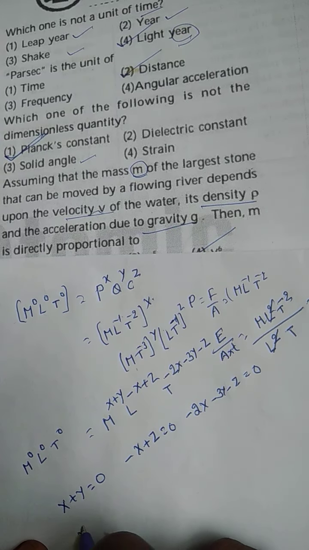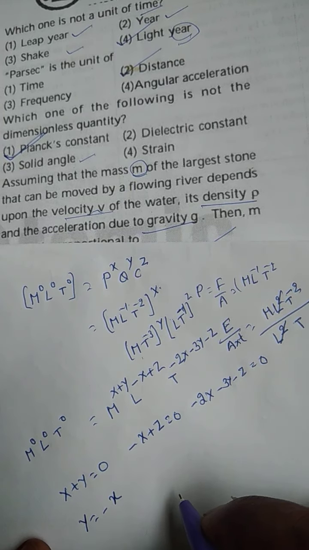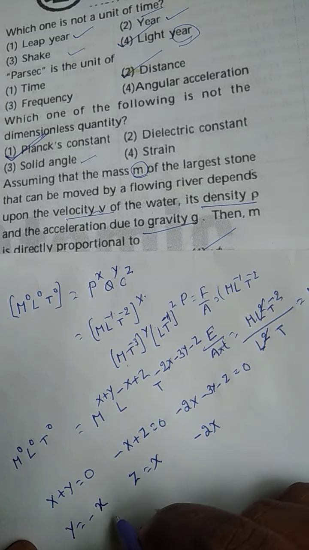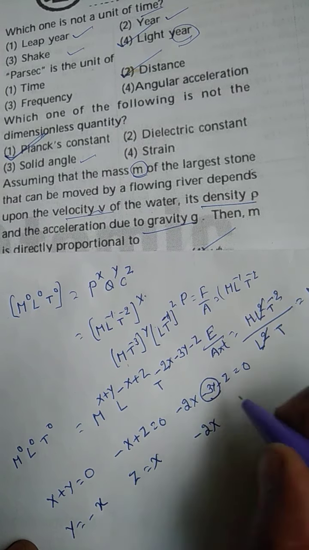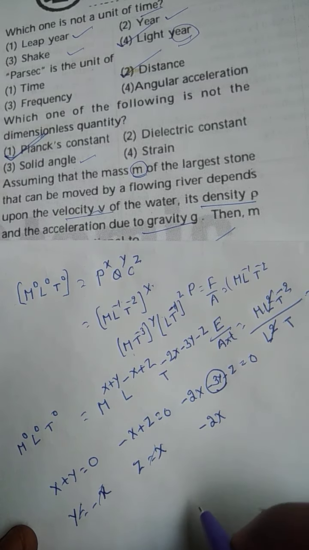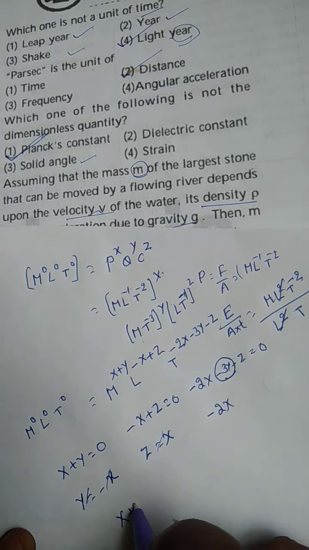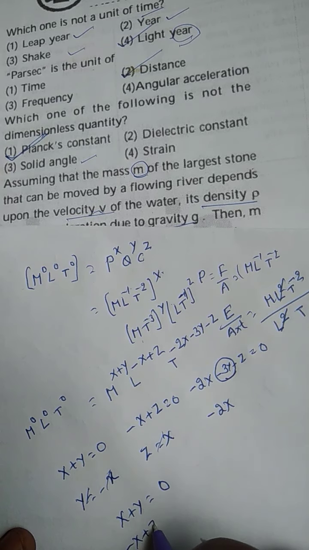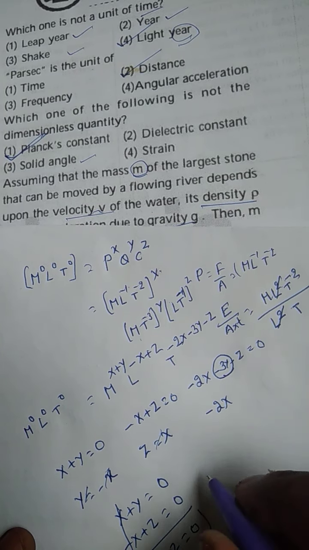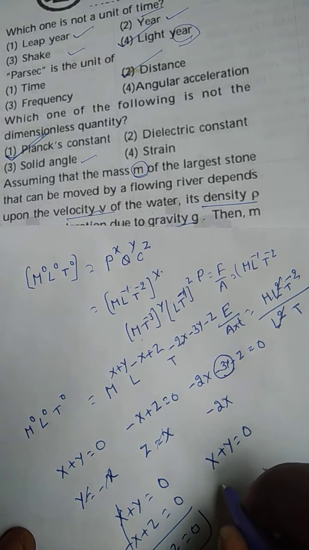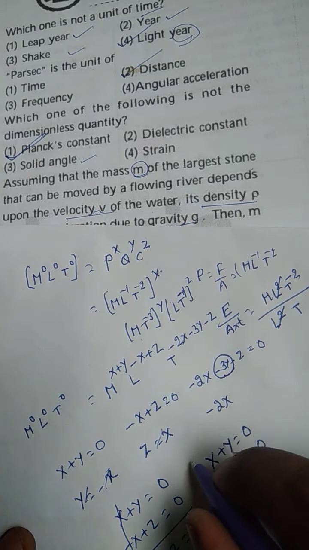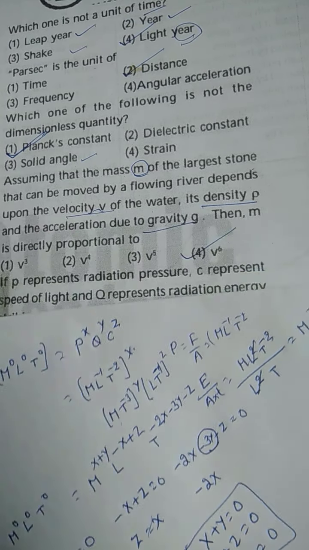From this what can you write here? y is equal to -x, z is equal to plus x. Substitute here, -2x. Or if you add these two, no need to simplify this much, just one line you can do. x + y is equal to 0, -x + z is equal to 0. Add these two, what do you get? y + z is equal to 0. What are the equations you got? x + y is equal to 0, y + z is equal to 0, -x + z is equal to 0. So what are the three values you can satisfy by using this equation?